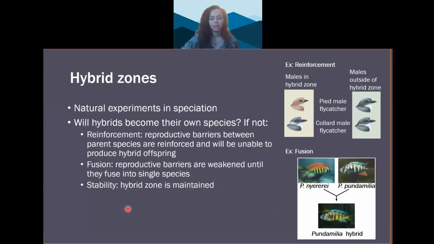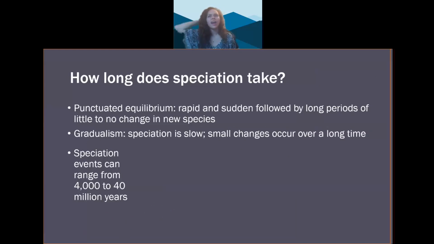And lastly, stability. Stability occurs when you have lots of gene flow from outside of the hybrid zone. This overwhelms the selection for increased reproductive isolation happening inside the hybrid zone. So, how long does speciation take? Well, we can use the fossil record, molecular data, and morphological data to estimate the time between speciation events.